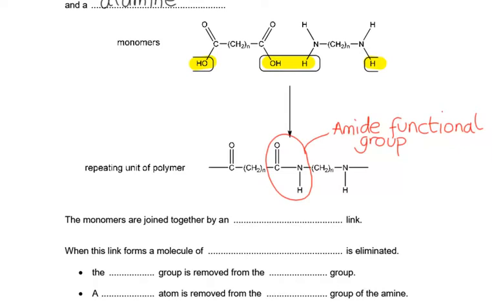We've got an amide functional group and we've got an amide bond or amide link. This is our amide bond or amide link, and again we've got amide bonds or links at the ends, our trailing bonds as well. So they go off to the next one.